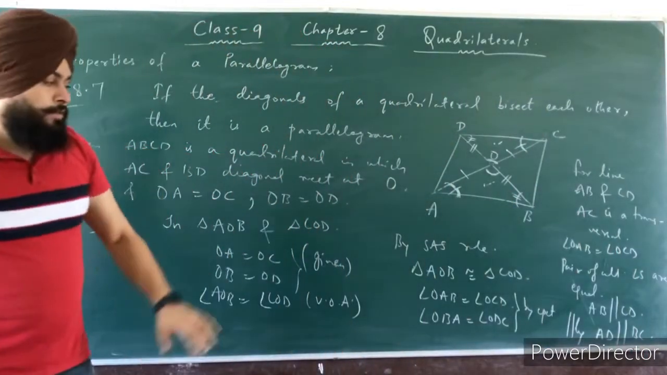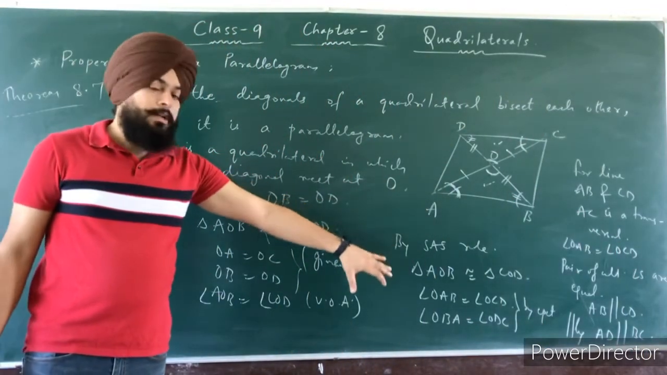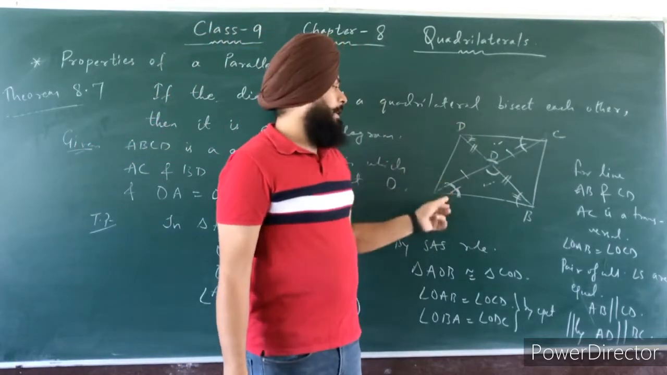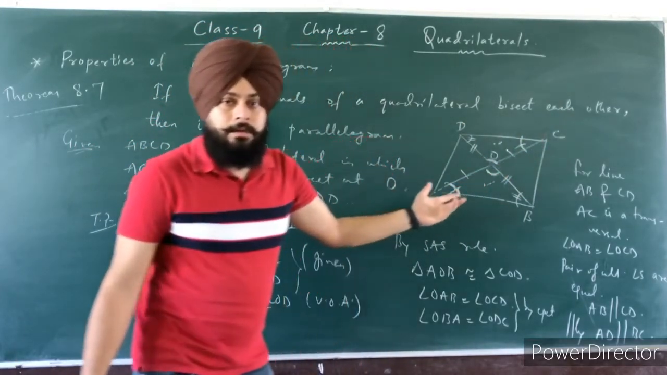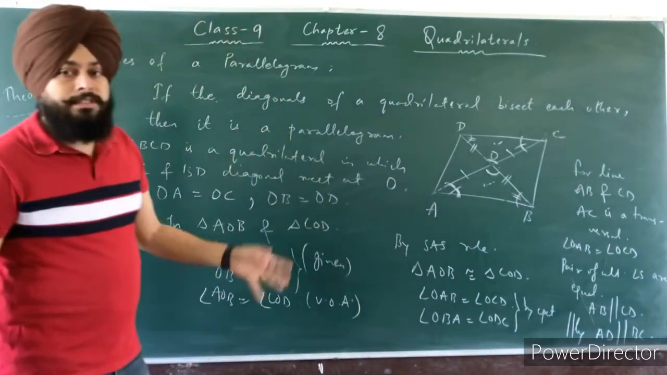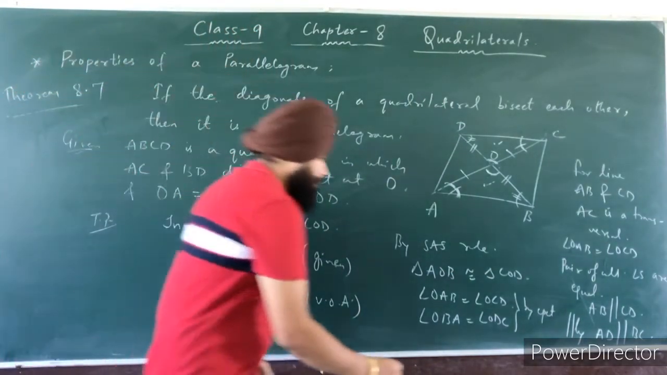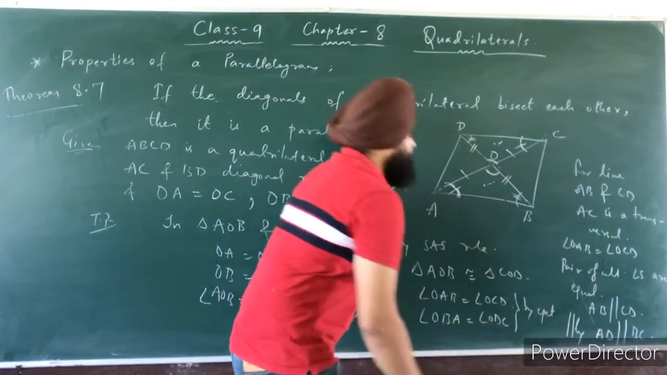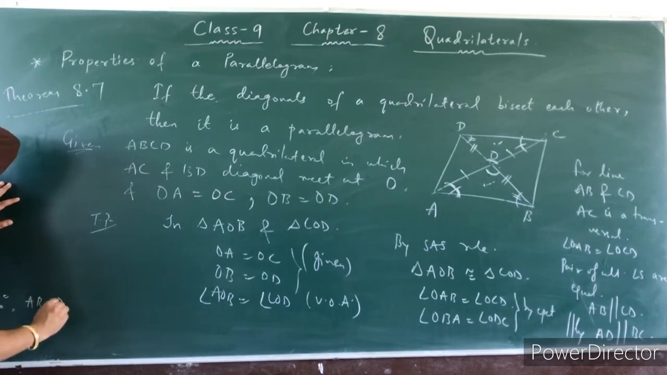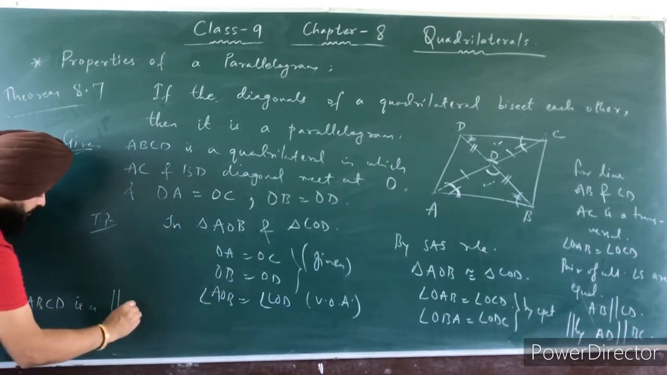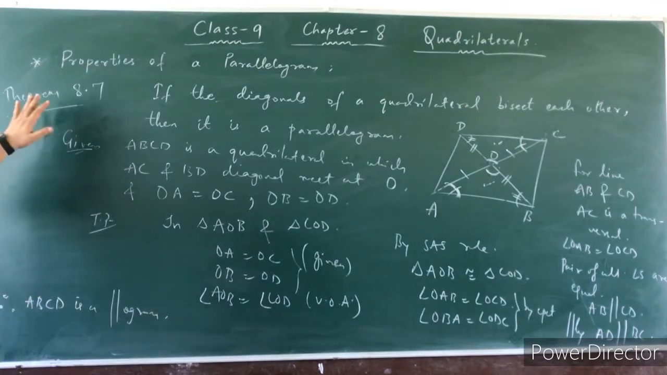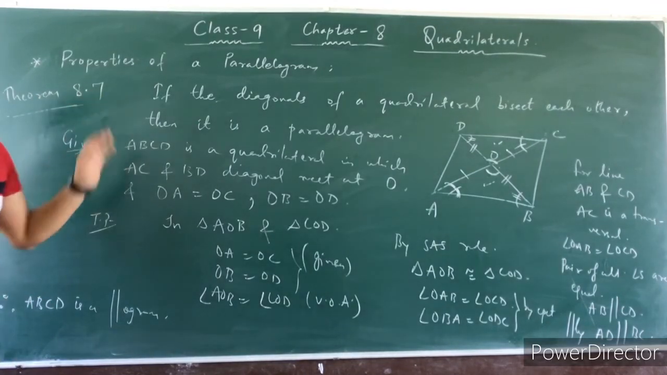Clear students? तो उसे similarly लिख के कर सकते हो. Similarly, AD parallel to BC. So if AB parallel to CD and AD parallel to BC, then what? ABCD is a parallelogram because opposite sides are parallel. So you can write here, therefore, ABCD is a parallelogram. So this is your proof of theorem 8.7. Thank you.